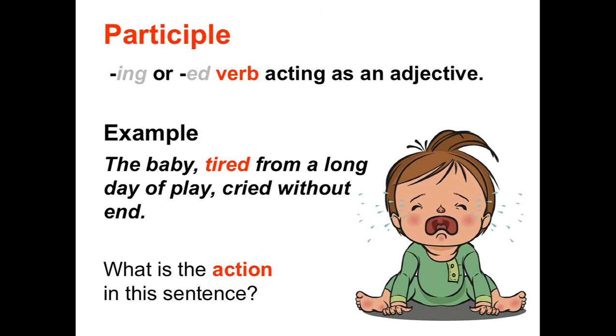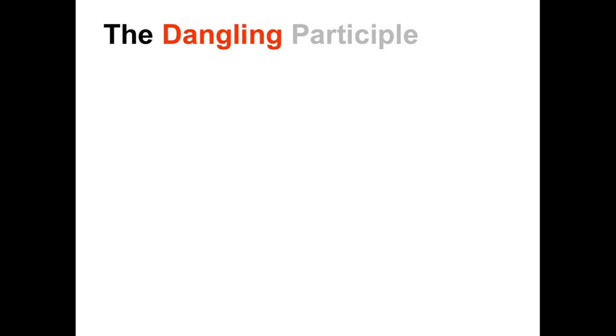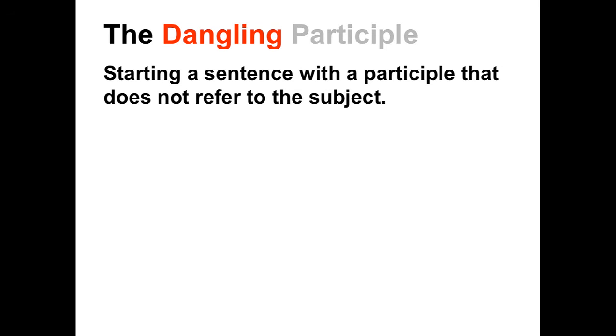Since we're talking about participles, now is a great time to mention the infamous dangling participle. A dangling participle is when you start a sentence with a participle that does not refer to the subject. Participles don't always have to refer to the subject, but when you start a sentence with one, they do. So avoid using dangling participles. They will create glaring errors in meaning.